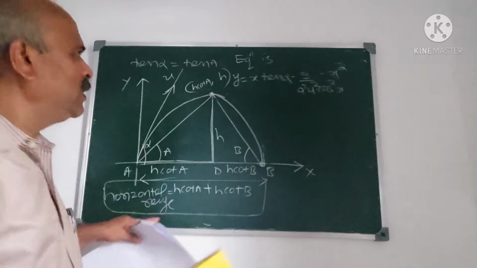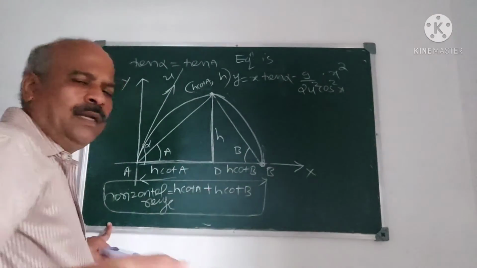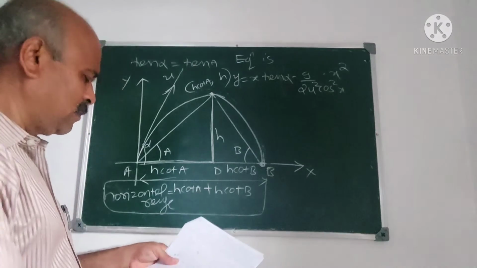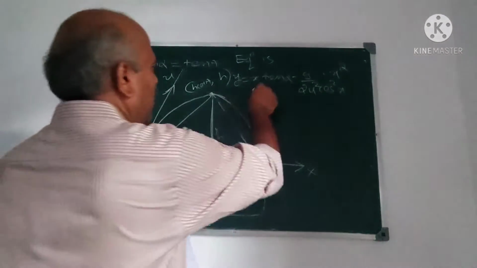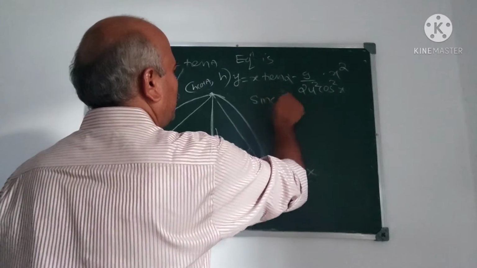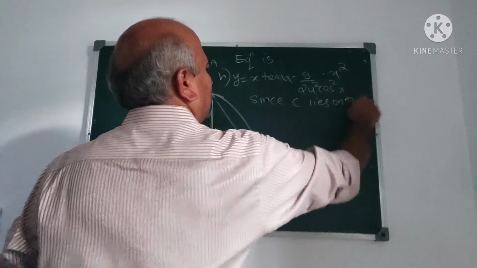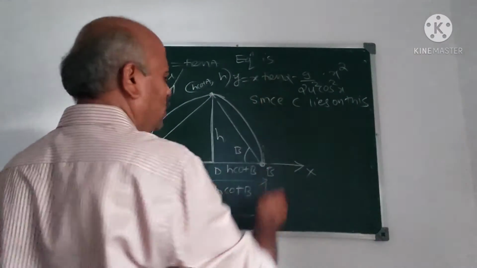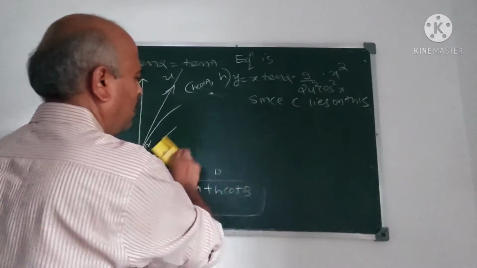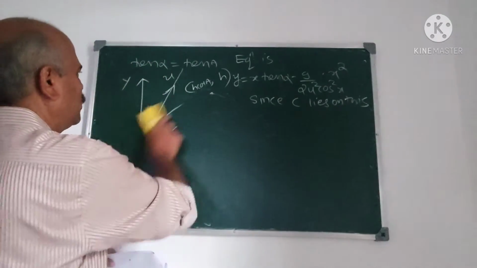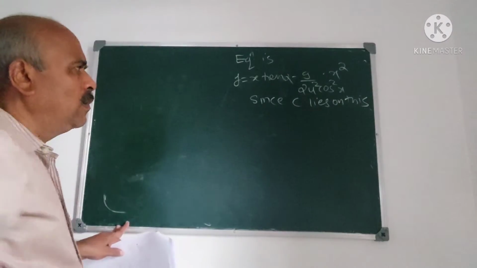Now I start with this equation. y is equal to x tan alpha minus g x square upon 2u square cos square alpha. Now since C lies on this, substitute the value of C here.